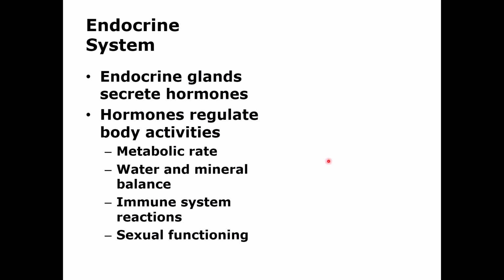The endocrine system secretes hormones, and the hormones may have short-term or long-term effects. They are very important for homeostasis. They are important for the metabolic rate, so they change the metabolism. It will increase or decrease depending on the body's need. It will affect the metabolism of glucose, lipids, and proteins.